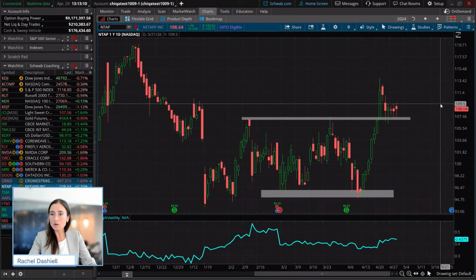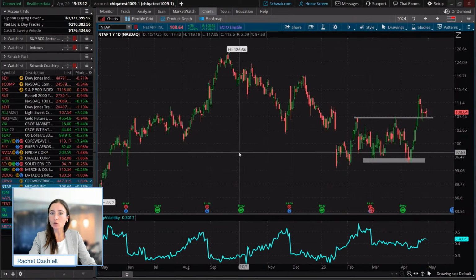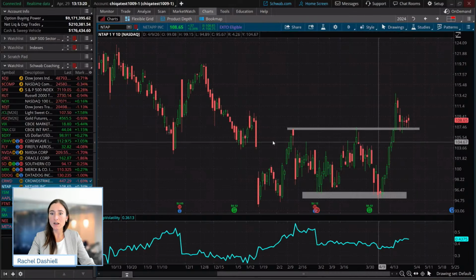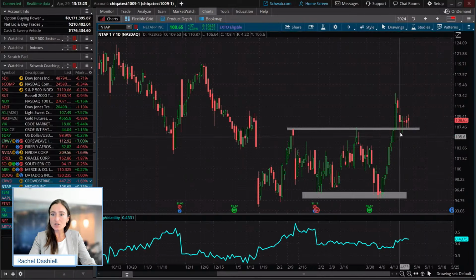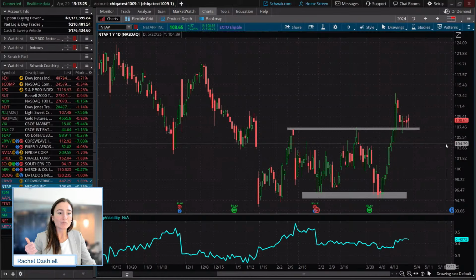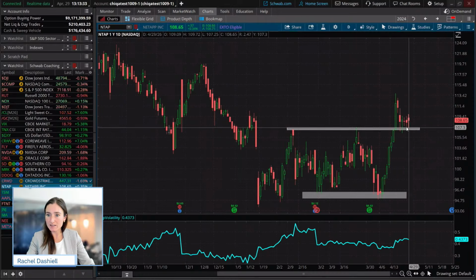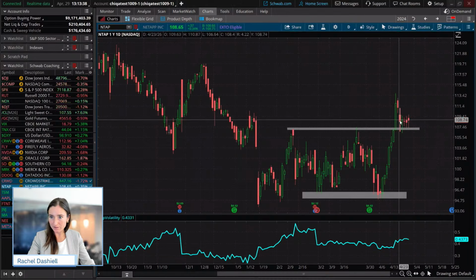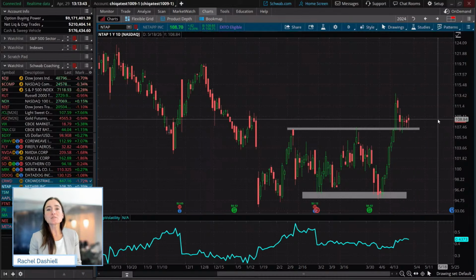This was one of the ones that we actually talked about a little bit last week. This was on the pattern watch list here. NetApp, another technology company, had a similar formation that we saw with ones like Oracle and CoreWeave, where they put in this double bottom pattern. And right now you see price really retesting this level in this very tight range over the past week or so. Sometimes this is what you see when you do see a pattern breakout.